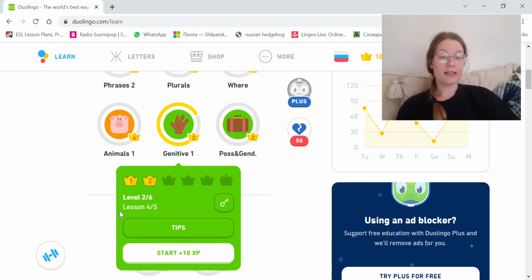Hello, hello! The next lesson would be Genitive 1, Level 2, Lesson 5.